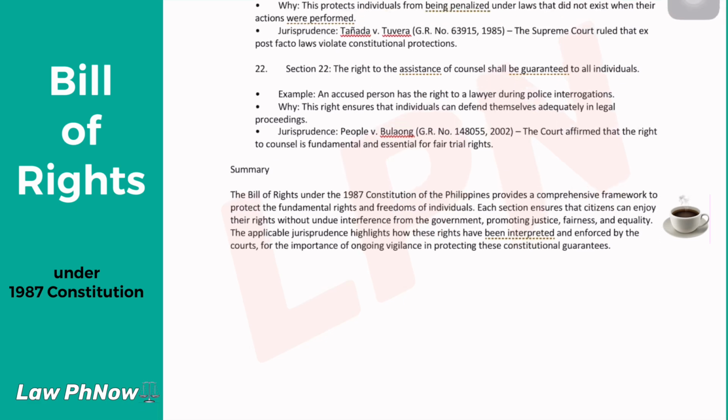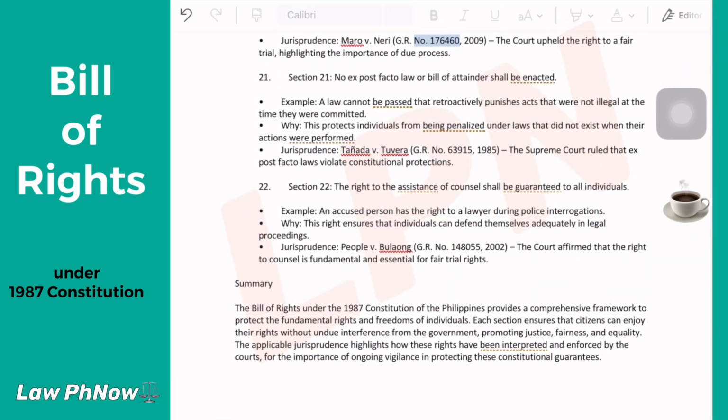Jurisprudence. Morrow v. Neri, GR number 176460, 2009. The court upheld the right to a fair trial, highlighting the importance of due process.